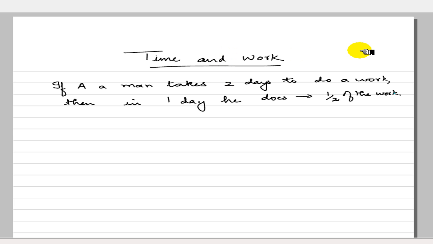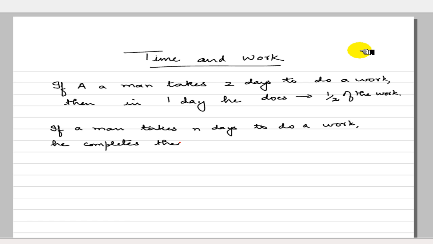So we can now make a general statement, that is, if a man takes n days to do a work, he completes the work of 1 by n in 1 day.